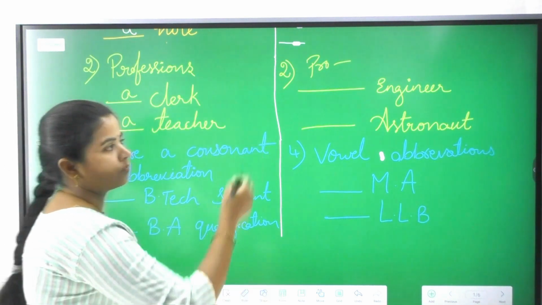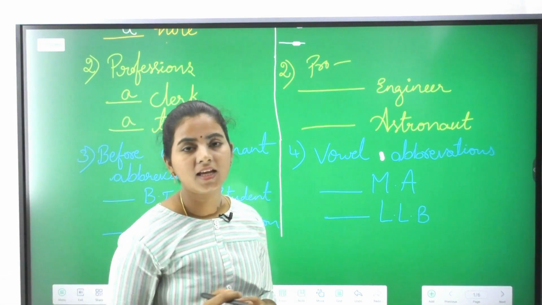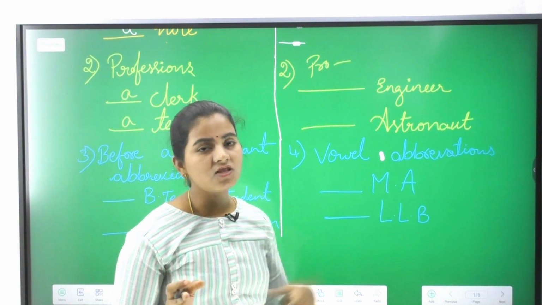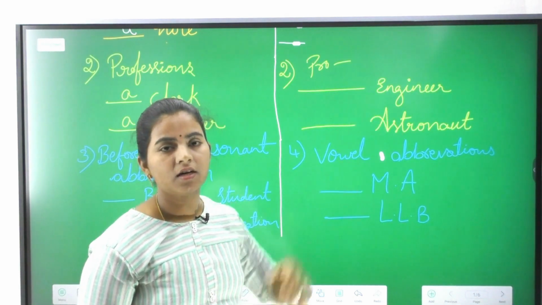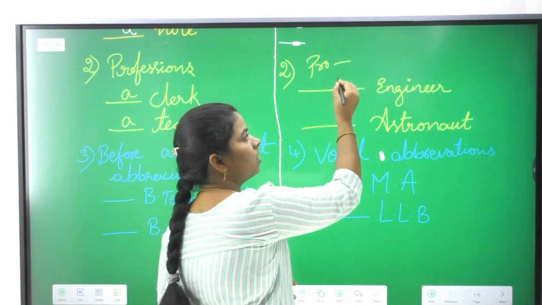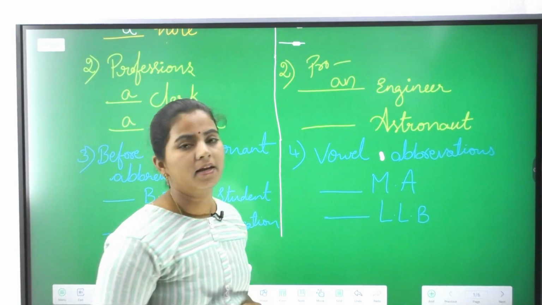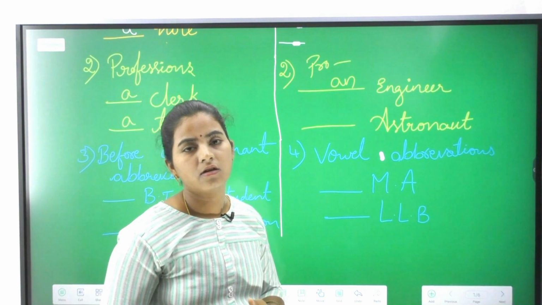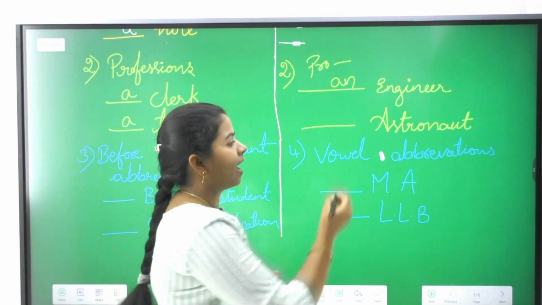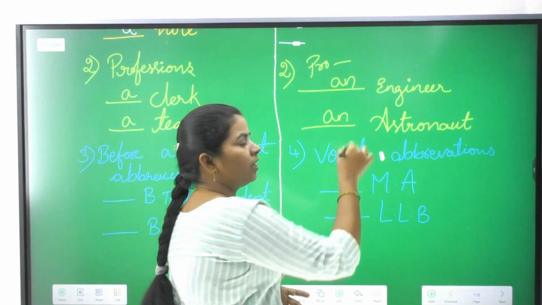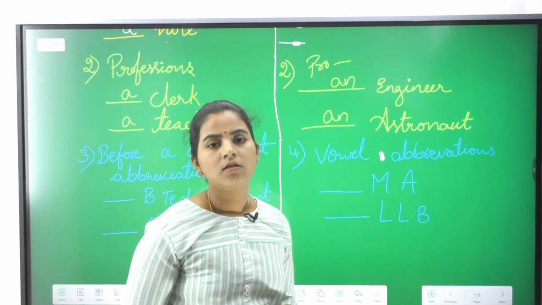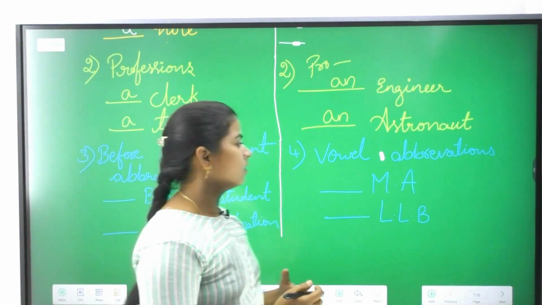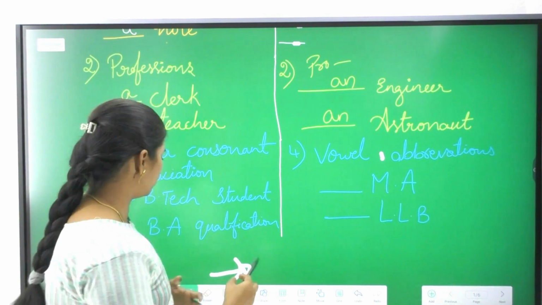In the same way, engineer, A-E-I-O-U, E, engineer. So engineer, it's a vowel sound, so the article is an. And in the same way, astronaut. An astronaut. If it is plural, astronauts, the astronauts. Now let us go to the third one.